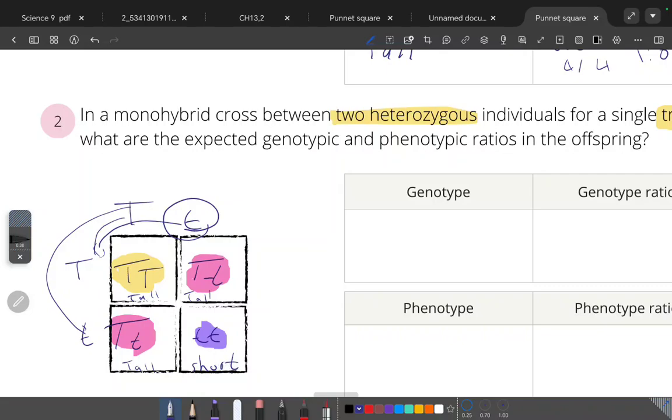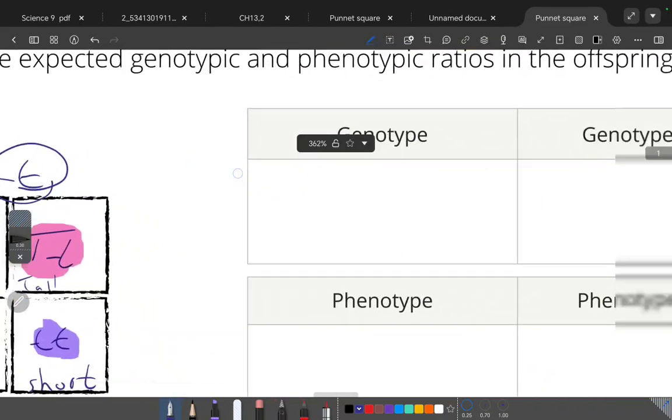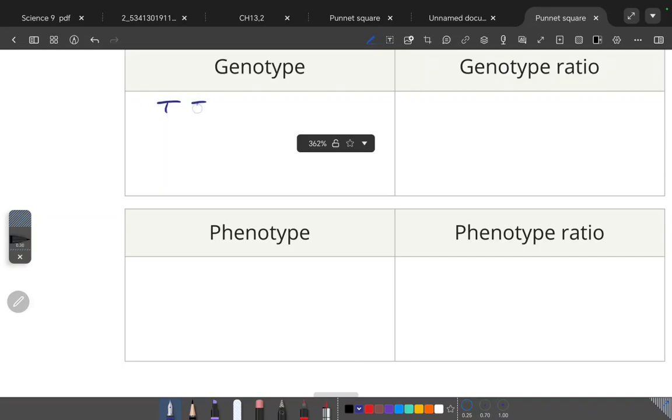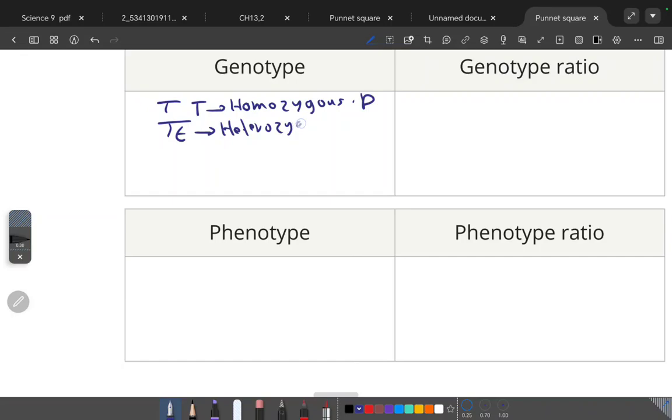If we talk about genotype letters, we have T capital, T capital, which is homozygous dominant; T capital, T small, which is heterozygous; and T small, T small, which is recessive.